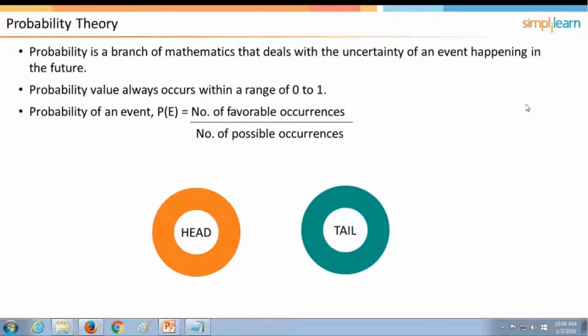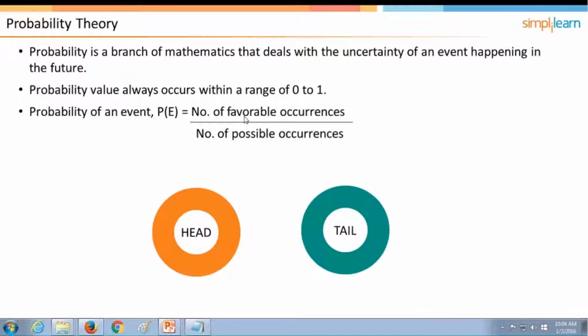Now getting into probability theory. During your school or college time, you would have learnt about it. What is probability? As Vishal said, it is the chance of getting something. For example, if I toss a coin, what is the probability of getting a head? It is 1 by 2, because only one time can the head occur. That is, as Amani said, 0.5.